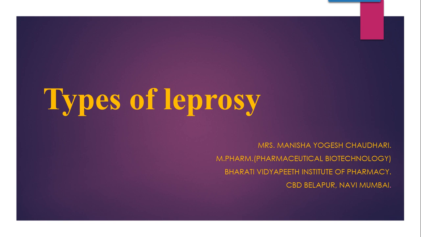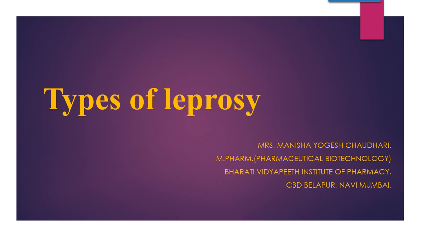But in our earlier video we have covered one anti-leprotic drug which is really very important from the exam point of view, that is dapsone. In that we have seen the uses of dapsone, right? So the uses of dapsone included the forms of leprosy. Dapsone was useful in the treatment of tuberculoid leprosy as well as lepromatous leprosy. So what is this tuberculoid leprosy and what is this lepromatous leprosy, we will see in today's video lecture.